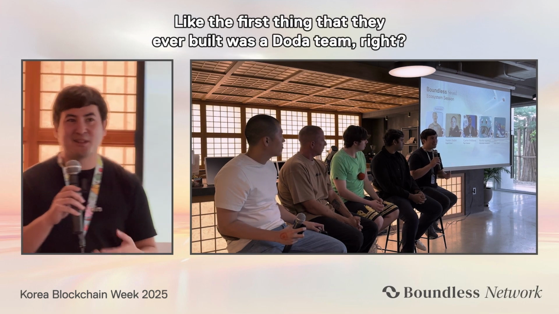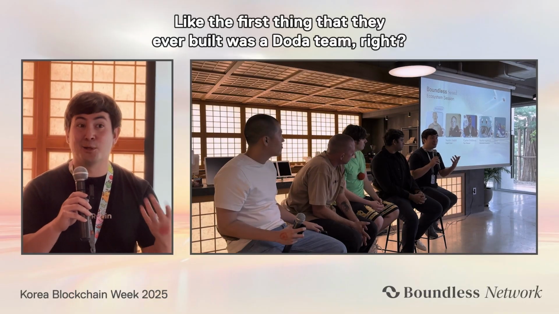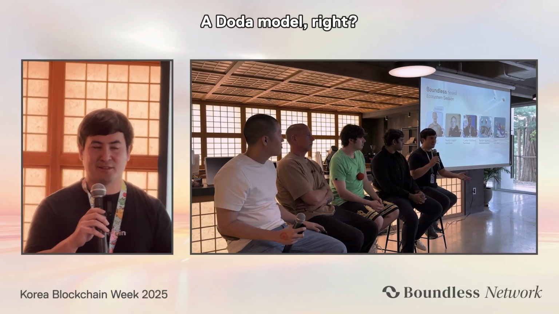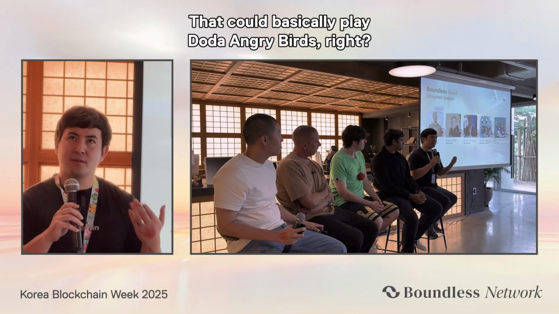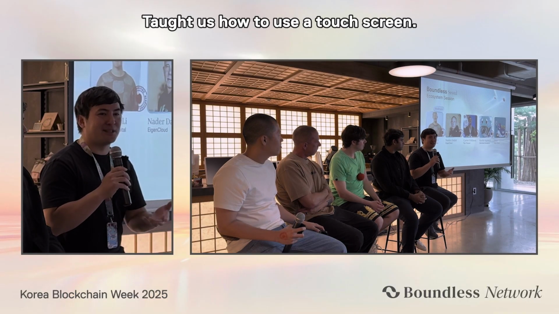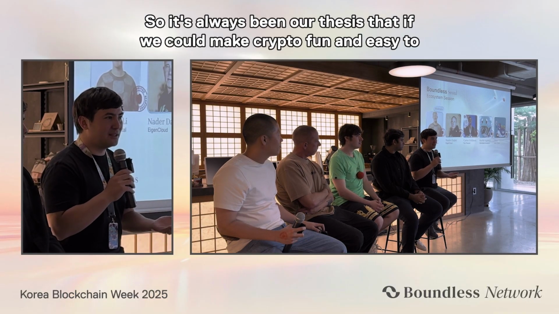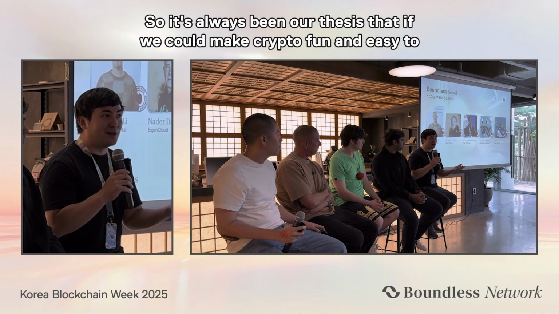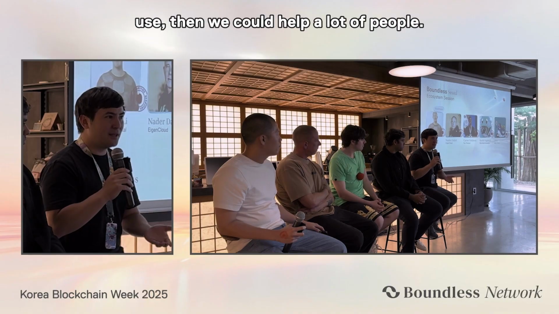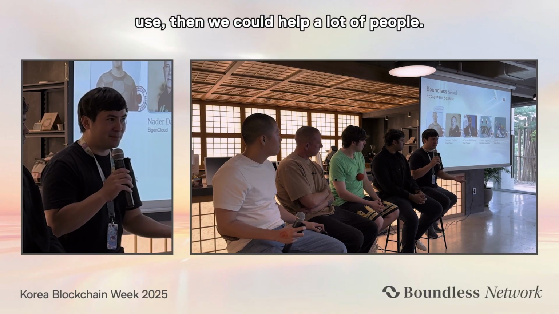OpenAI, right? The first thing that they ever built was a Dota team, right? A Dota model that could basically play Dota. Angry Birds, right? Taught us how to use a touch screen. So it's always been our thesis that if we could make crypto fun and easy to use, then we could help a lot of people.